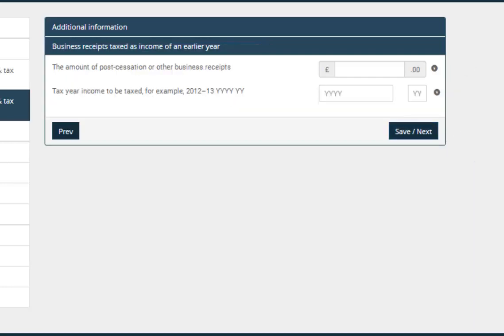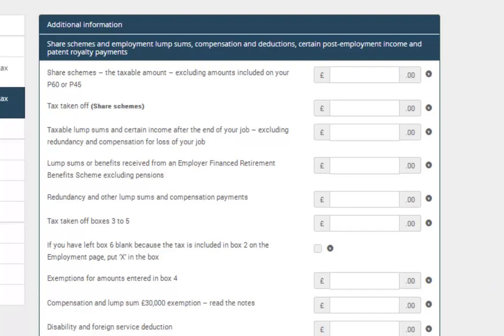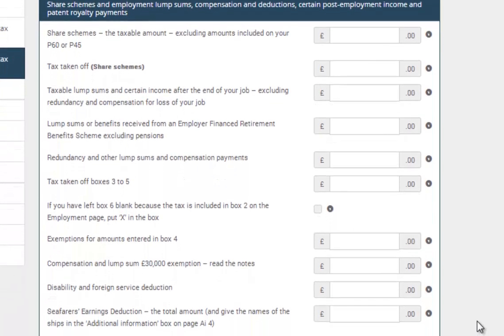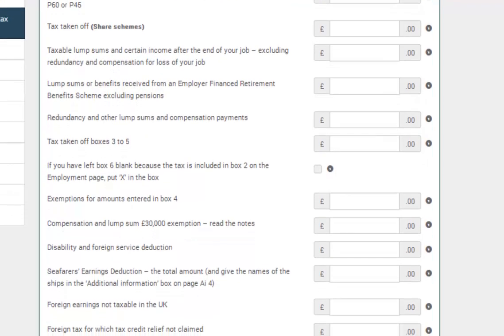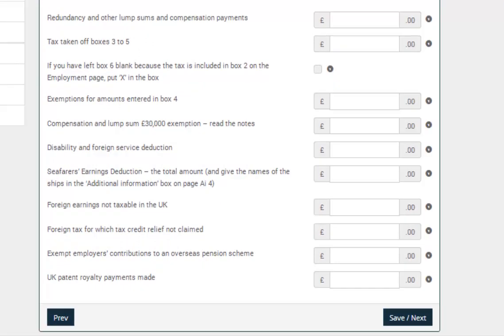Business receipts from earlier years include post-cessation receipts or any other taxable business receipts which you received after your business has ceased. You only need to complete share scheme boxes if your employer has not deducted any tax from the taxable amount or your employer tells you that they have used a lower taxable value for PAYE. You have to enter the difference in the given boxes for share schemes and employment-related securities.